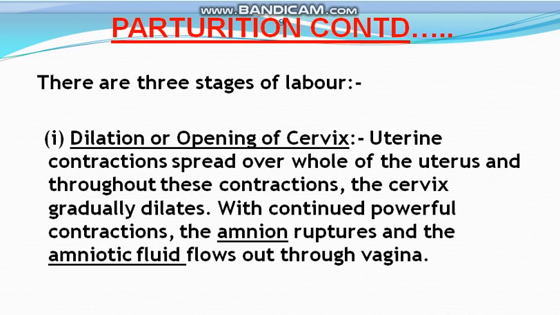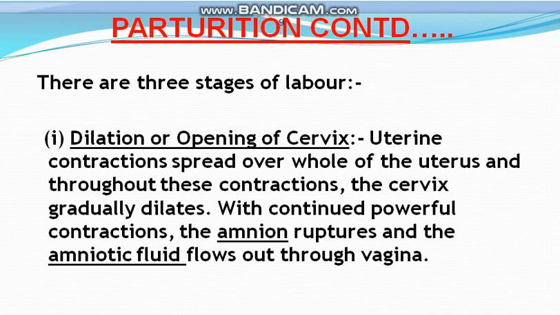What happens is that the contraction of the uterus spreads over the whole of the uterus, and as the contractions continue, the cervix gradually dilates. And when the cervix gradually dilates and there are powerful contractions of the uterus, the amnion ruptures. What is the amnion? Amnion is the innermost extraembryonic membrane which surrounds the embryo very closely.